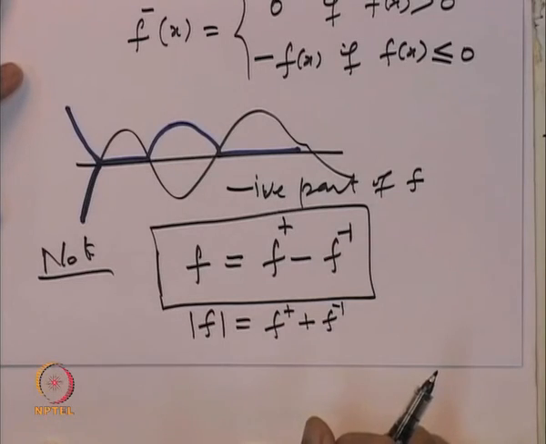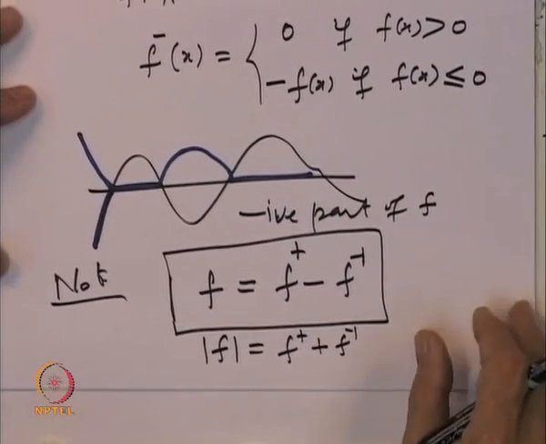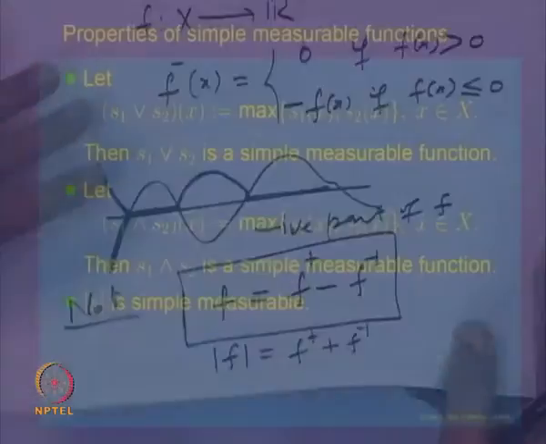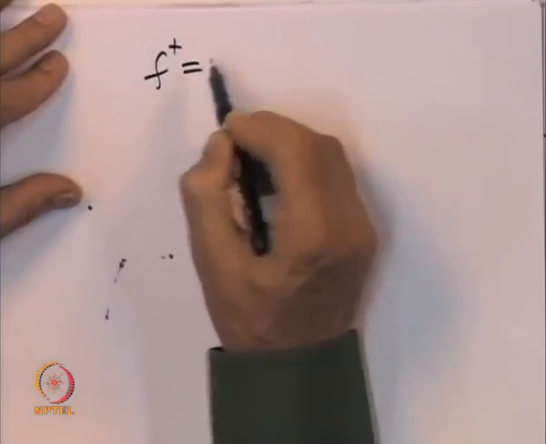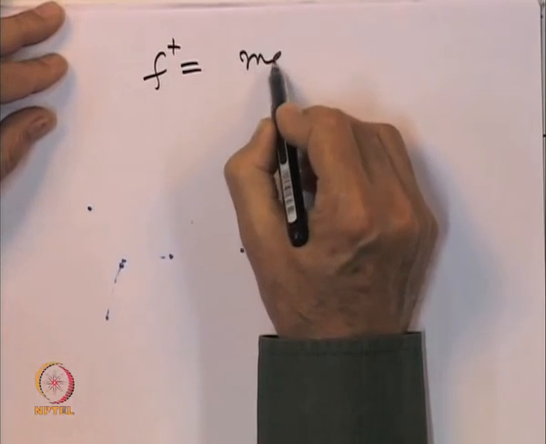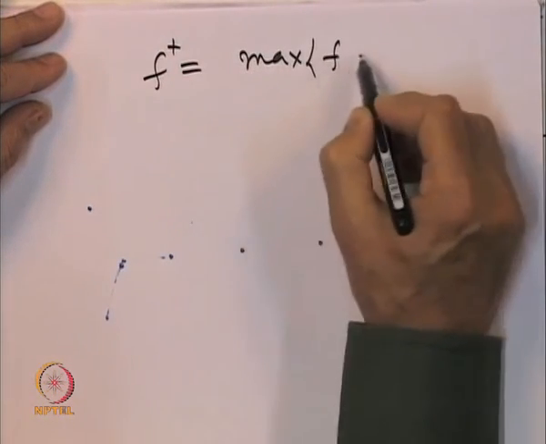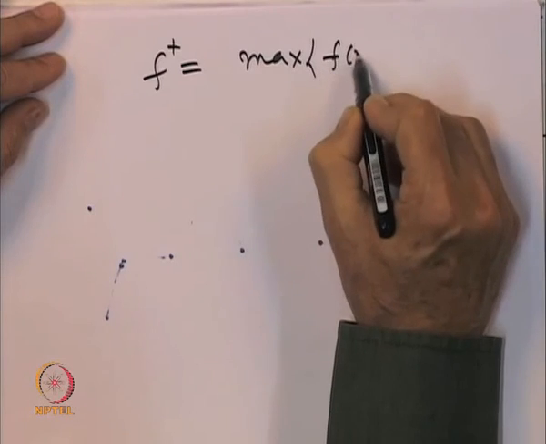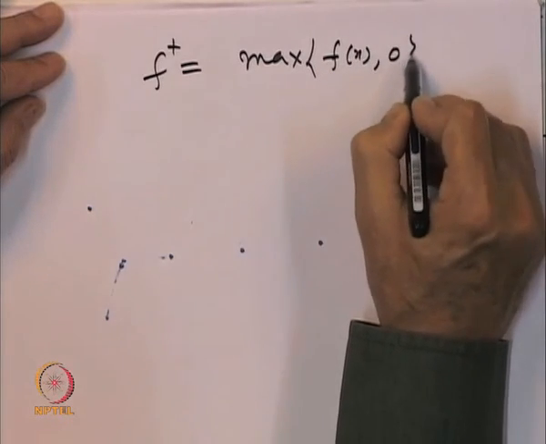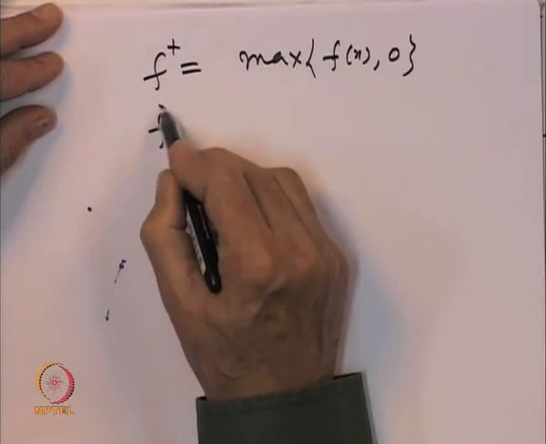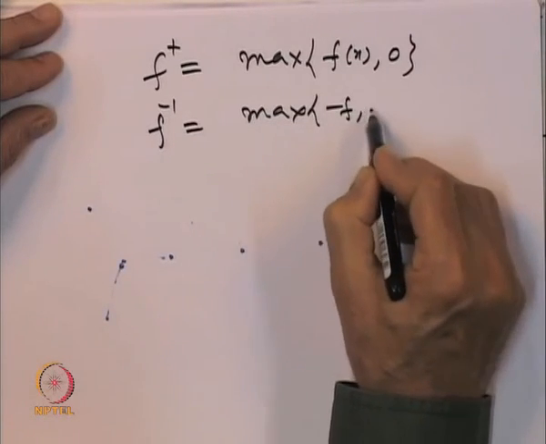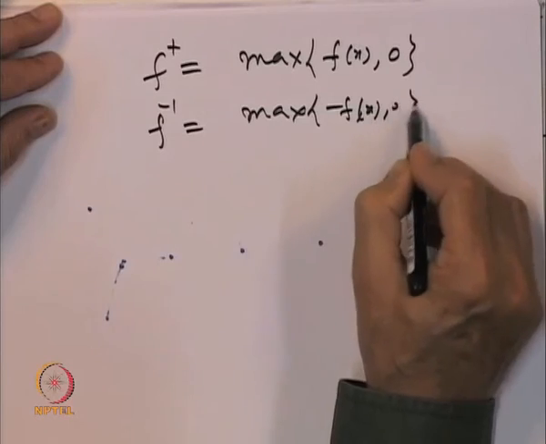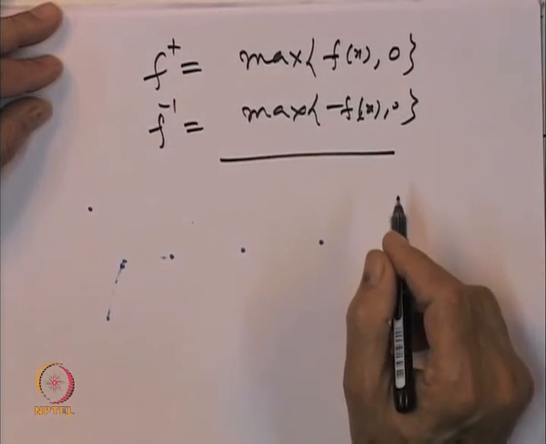You can also think of the positive part f plus as the maximum of f and the constant function 0, and f minus as the maximum of minus f and 0. So these are other ways of looking at it.